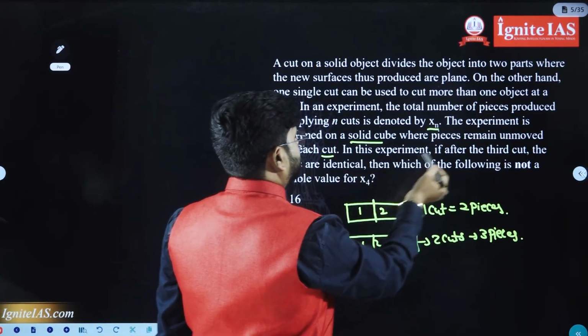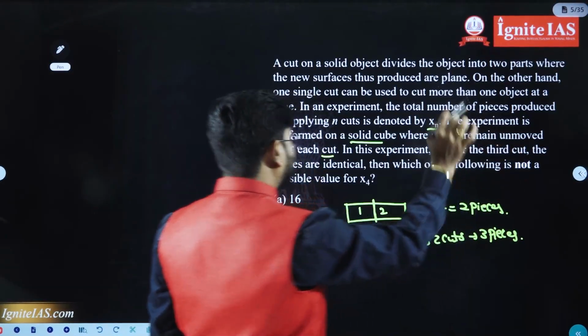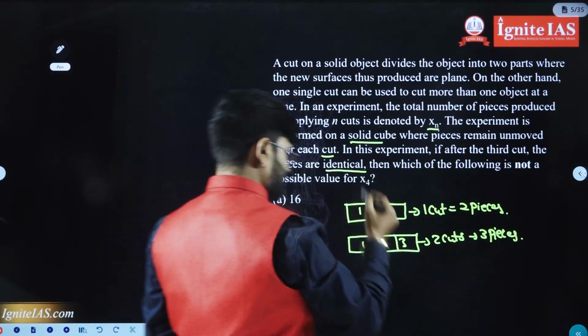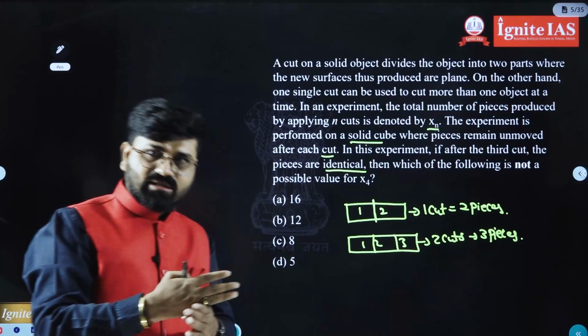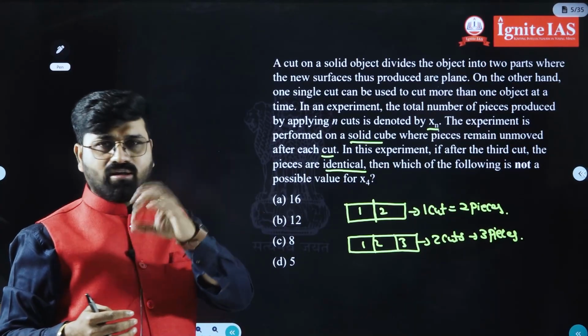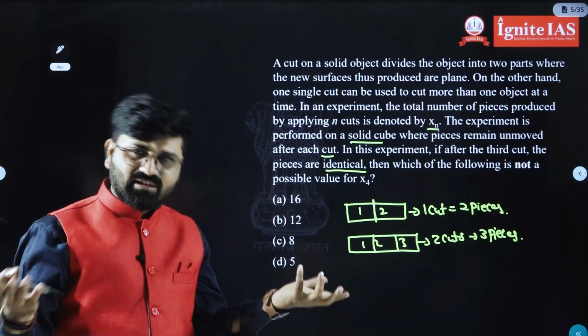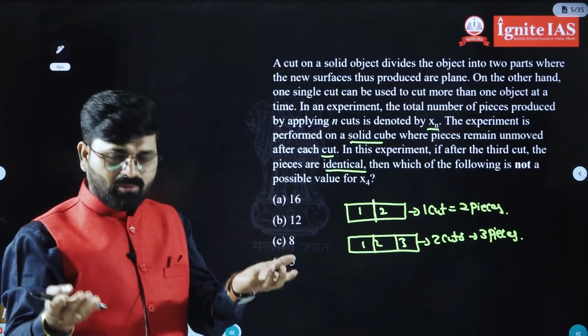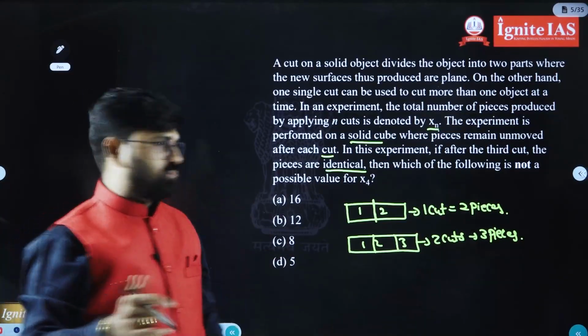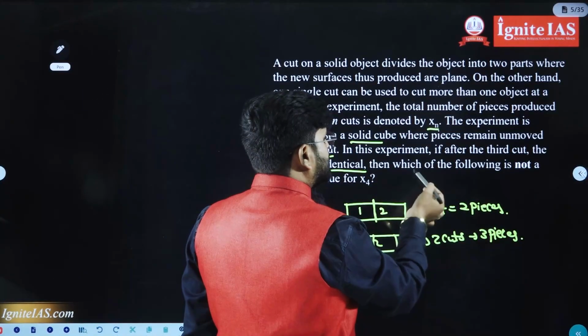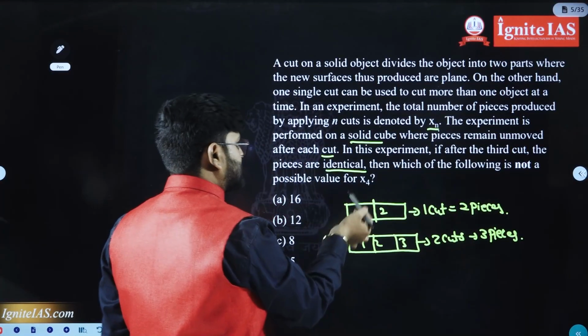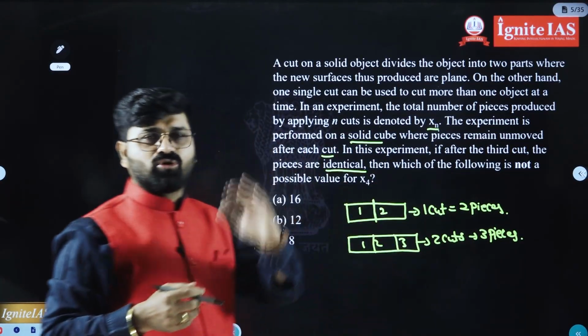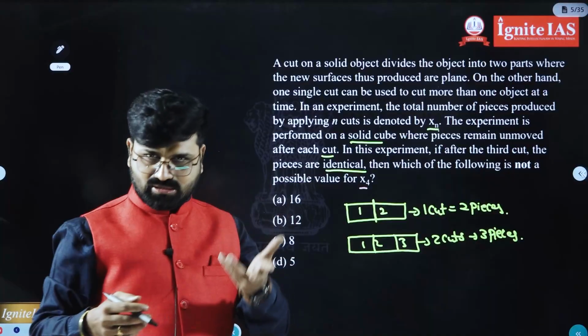In this experiment, after the third cut, the pieces are identical, which means all are cubes or cuboids, but identical. Then which of the following is not a possible value of xn after the fourth cut? X4 is nothing but after the fourth cut.